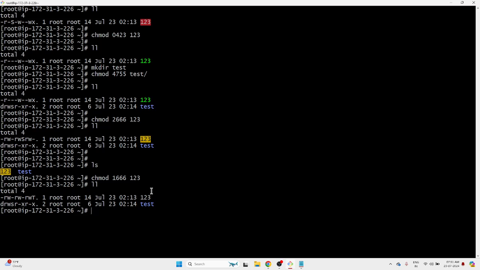So let's see what is the use of this sticky bit. This is very useful. Let's say I've created a file, so I'm the owner of the file. The owner can do anything obviously, and the root user also can do anything. And there is another user, test. He has full permissions.